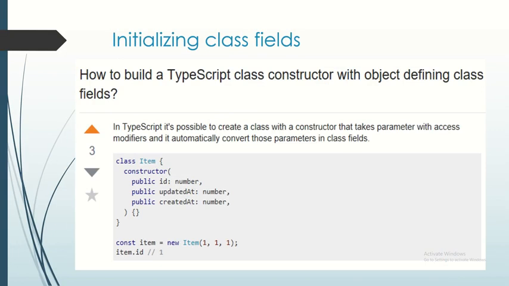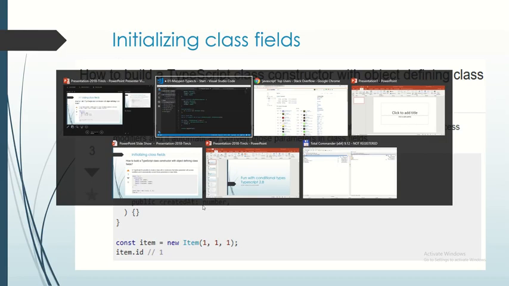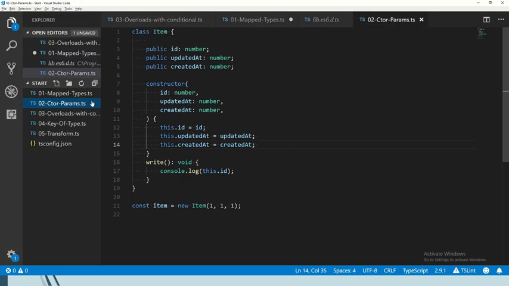Okay, so a different question. We have a class, and we have certain fields in our class, and we want to initialize all of the fields. The question asks this using a special syntax that TypeScript has that allows us to declare fields and initialize them all in the constructor. But we're going to look at an expanded version of that. What you saw there is basically equivalent to this. And the problem here is that this is ugly. We don't want to pass things like this to initialize. We want to write, for example, an object, and only pass some of the properties.